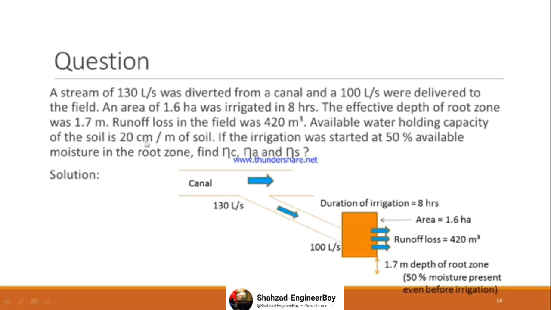Available water holding capacity of soil is 20 centimeter per meter. Yani soil has got an absorption capacity of 20 centimeter per meter. In 1 meter of soil, the soil will be able to absorb 20 centimeter water.